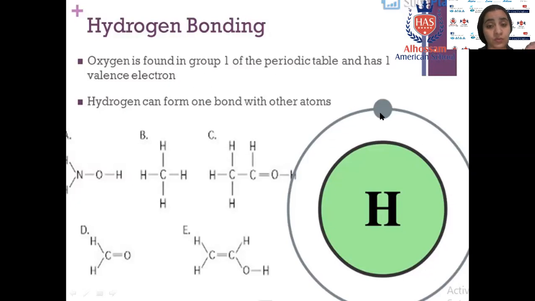As we know, the first shell is stable with 2 electrons, so the hydrogen will share another electron to reach stability. So it will form 1 bond. Don't imagine you will find any hydrogen in an organic compound surrounded by more than 1 bond. Hydrogen means 1 bond, shared with another element.